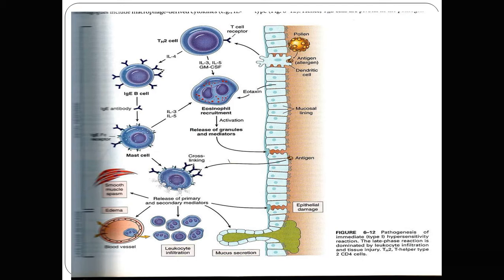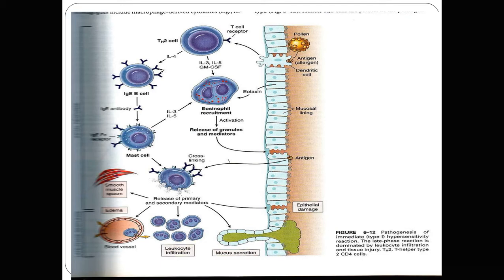So here the T cells are Th2 type of cells. Remember in the previous talk that the Th2 cells, T helper 2 cells, are responsible for the type 1 hypersensitivity reaction, responsible for the production of IgE type of B cells and subsequently release of the IgE antibody.